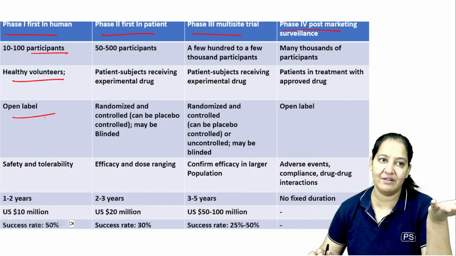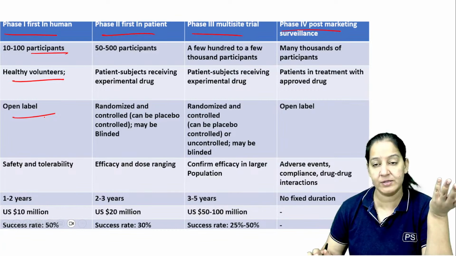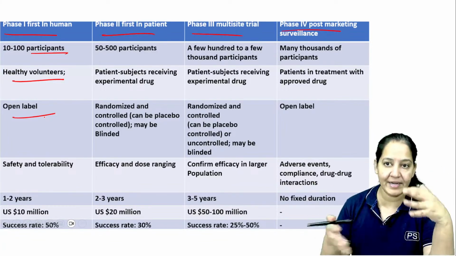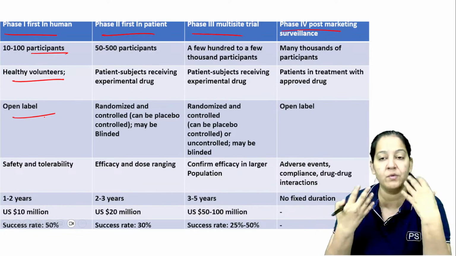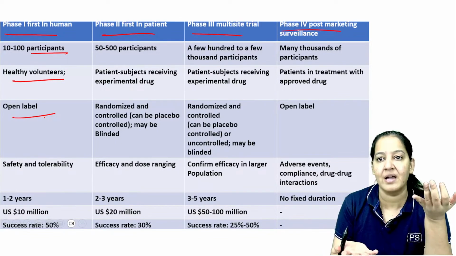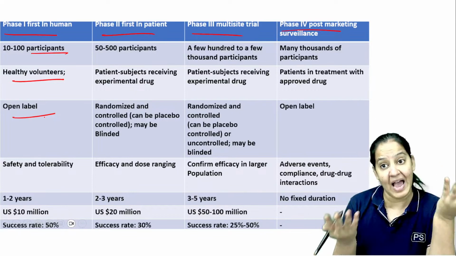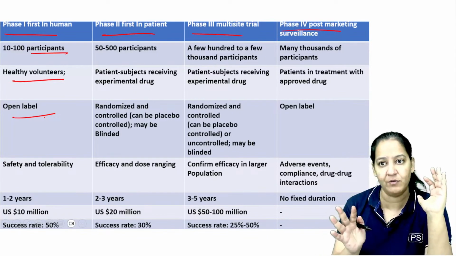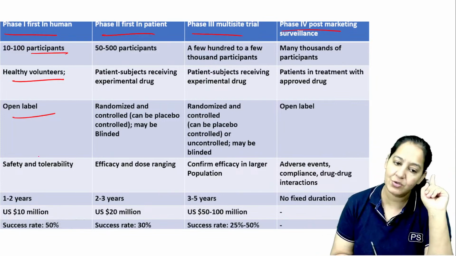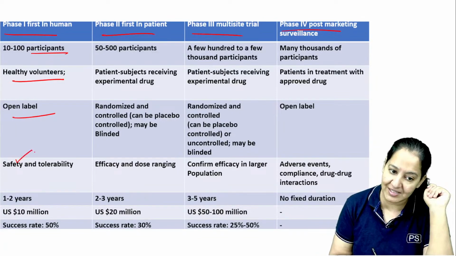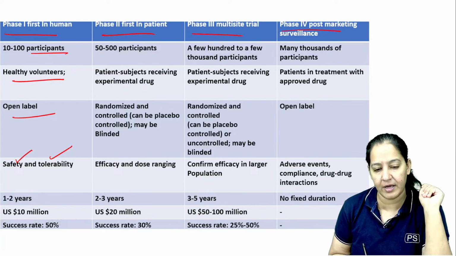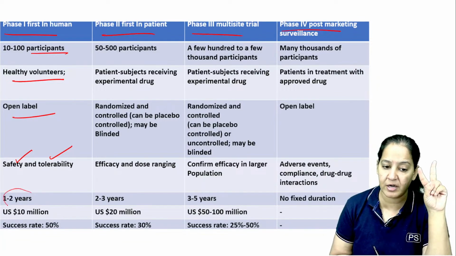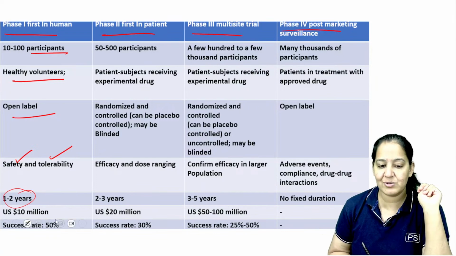Like for the COVID vaccine, we had discovered a new vaccine for COVID. It was very risky. No one knew what the effect was, what the side effect was. So many volunteers from the country came forward that yes, we want to volunteer in this trial. We know that side effects can be there, anything can happen to us, but yes, we want to volunteer. And these are the healthy ones. These are not patients. So we are doing this just to see the safety and tolerability of the drug, and we have to conduct it for 1 to 2 years. And the success rate is 50%.